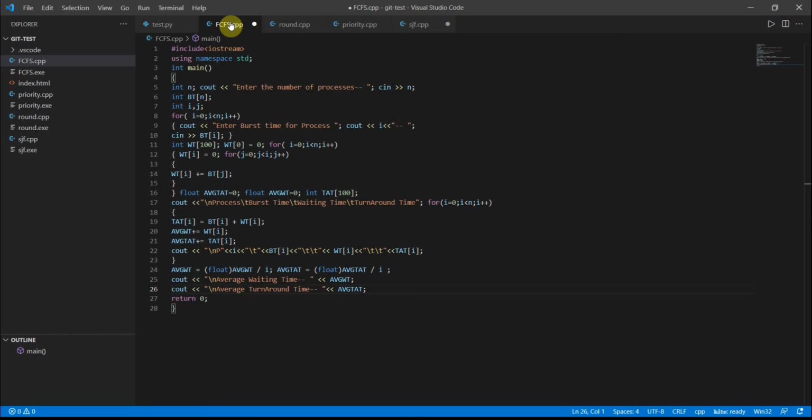I'm here to explain to you about first come first serve, round robin, priority, and SJF algorithms. Now first let's go with first come first serve. First come first serve is nothing but the first one that comes will be done first, and it will give a chance to the next one after the finishing of the first one.